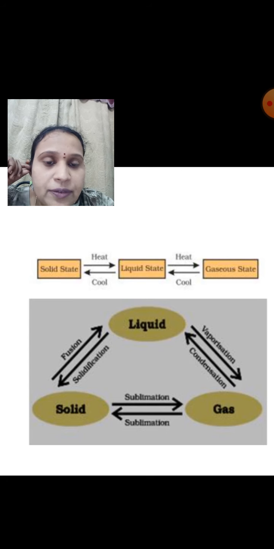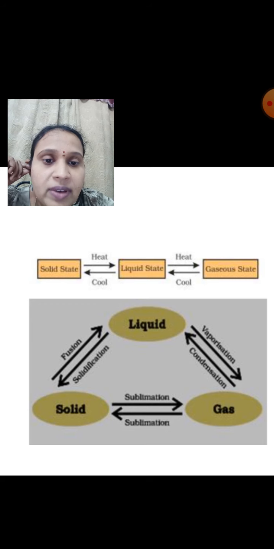If you supply heat continuously, that liquid state matter again converts into the gaseous state. When you supply heat to a solid, the heat energy is utilized to spread the molecules of the solid, which in turn converts into the liquid state.